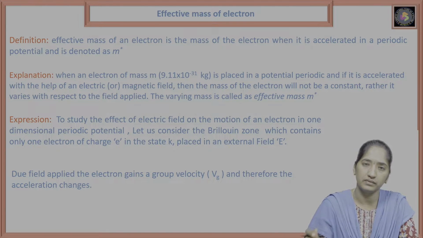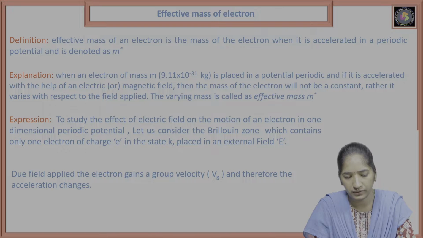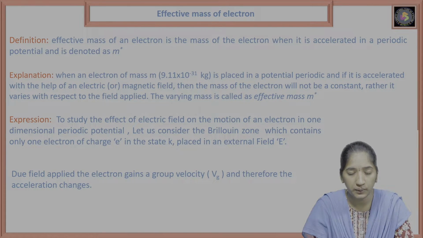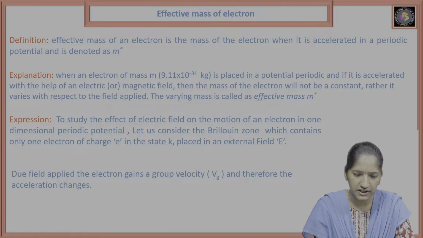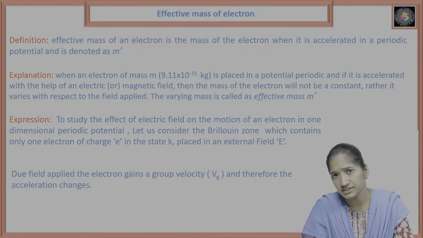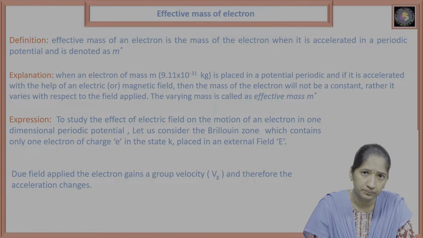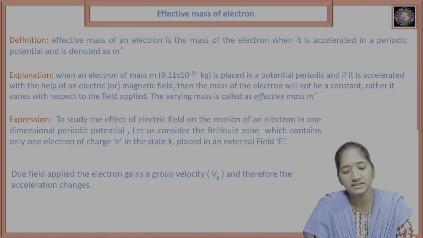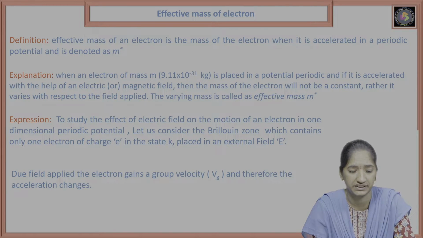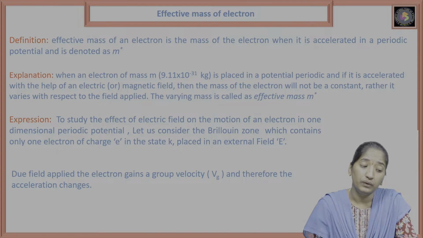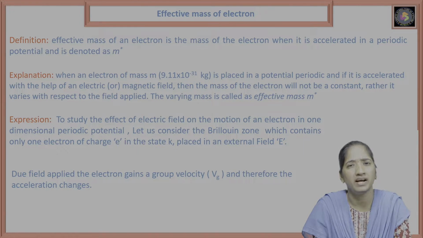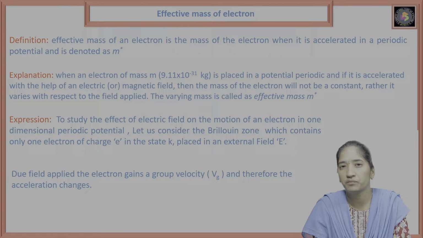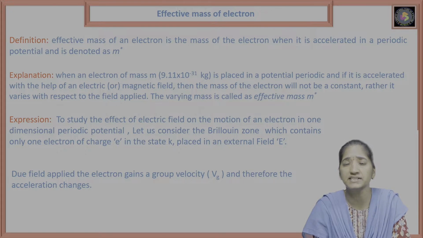So when we apply an electric field on the motion of an electron in a one-dimensional periodic potential, let us consider a Brillouin zone containing only one electron of charge E in the state K, with external field E. Due to the applied field, the electron gains a velocity, which we call the group velocity Vg, and therefore the acceleration changes.